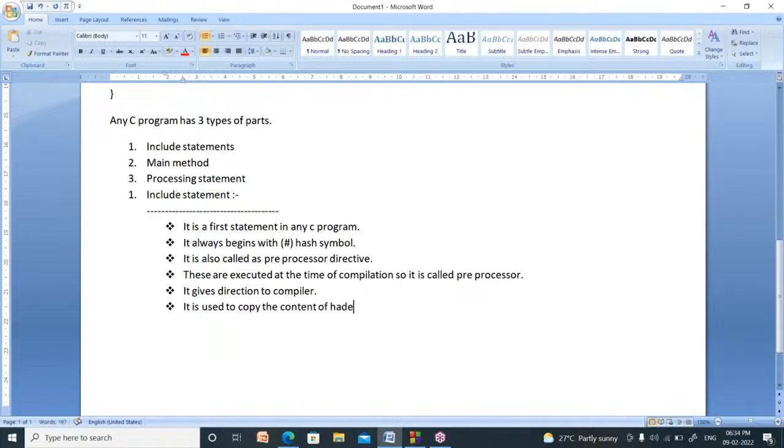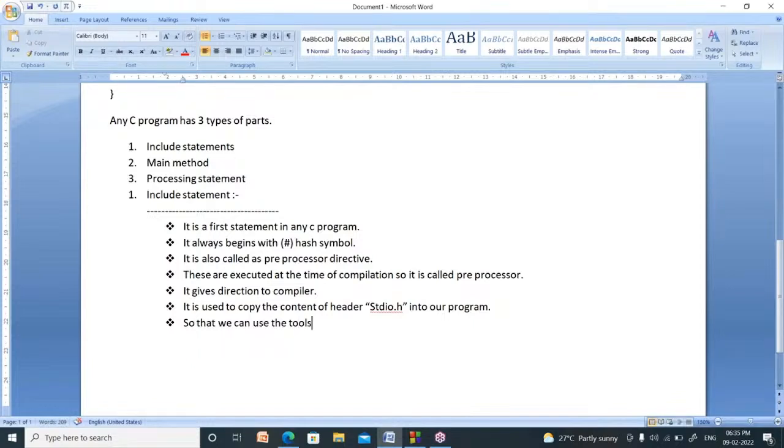So whenever you copy the stdio.h header file, you can use the tools like the printf function and the scanf function.